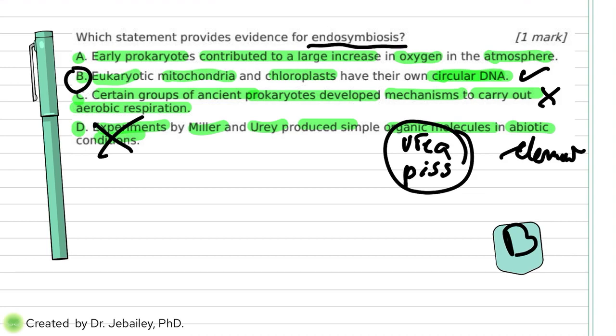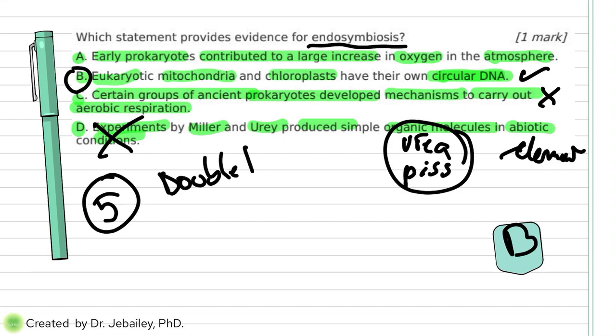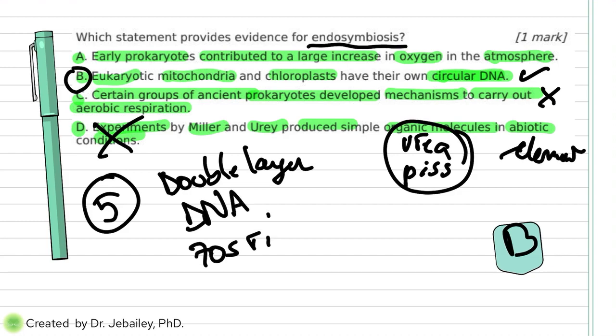If you go back to endosymbiosis, there are five evidences. I'm just going to repeat them to keep them in your mind. First, a double layer. Second, they all have DNA. Third, they all have the 70S ribosome. Fourth, they do binary fission.